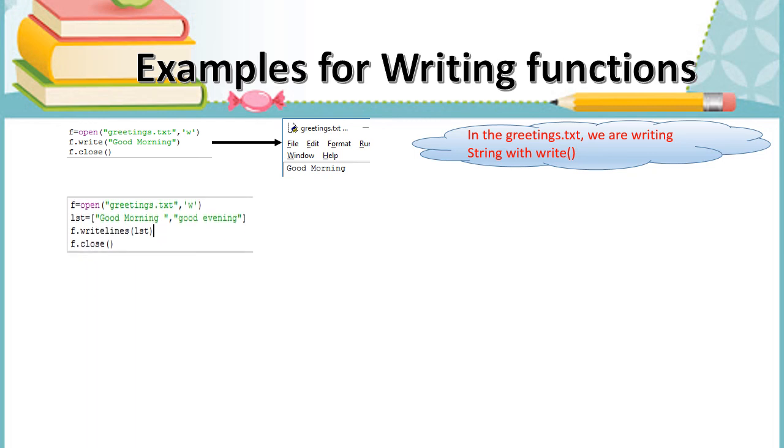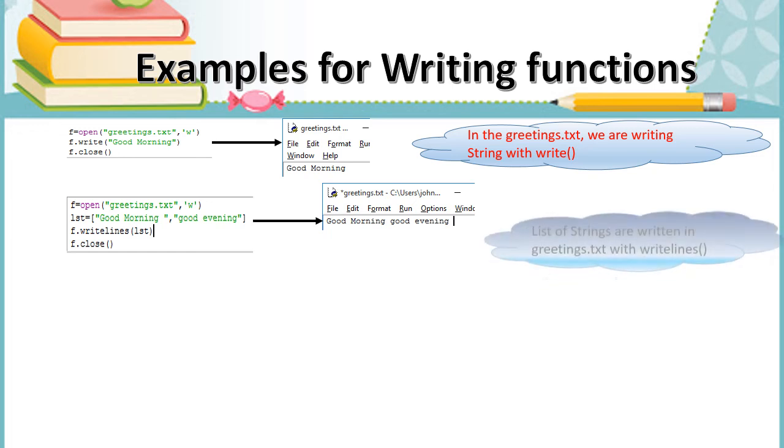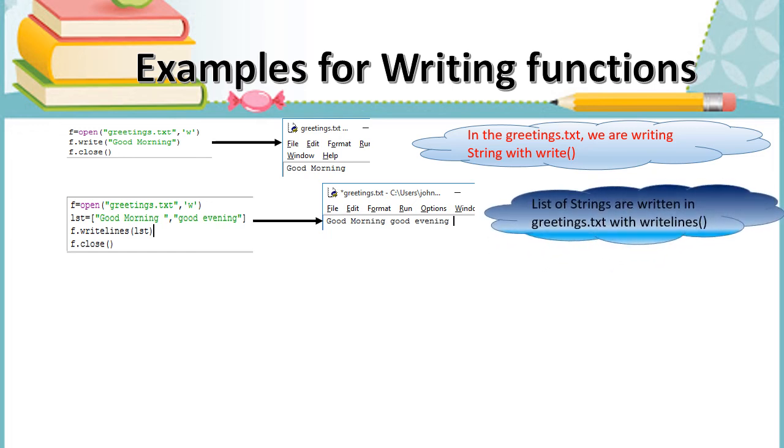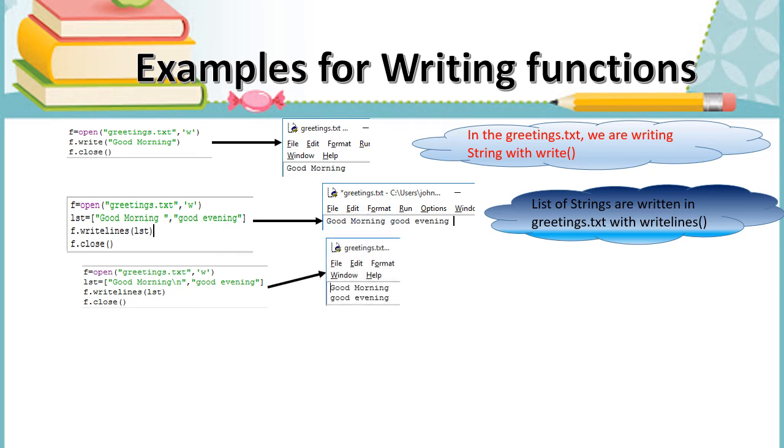And next, you have a list of strings, good morning, good evening, assigned to the variable lst. If you want to store a list of strings in a particular file, we have to use the function writelines. So writelines of lst is given, and next you open and see it comes in a single line: good morning and good evening. If you want good morning and then good evening on the next line, we can include the delimiter backslash n. That's why it's done here. See, good morning backslash n, comma, good evening. If you give it like this, then good morning is in the first line and good evening in the second line of the file.